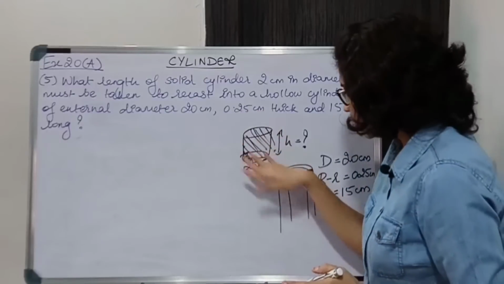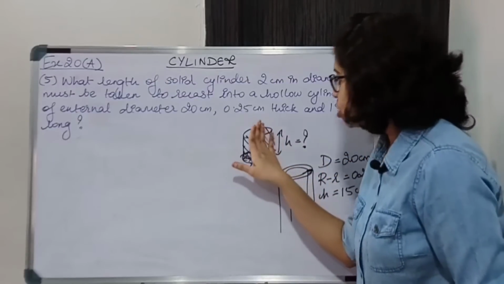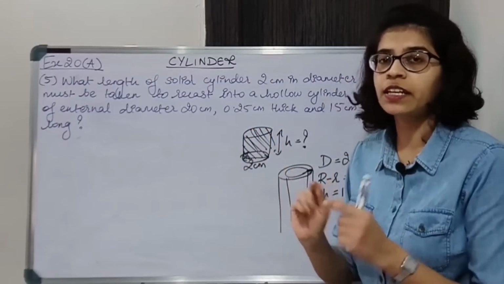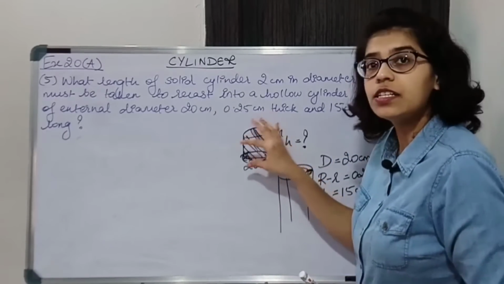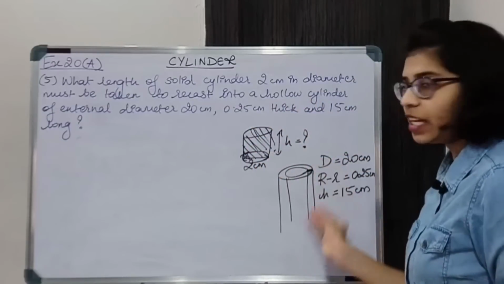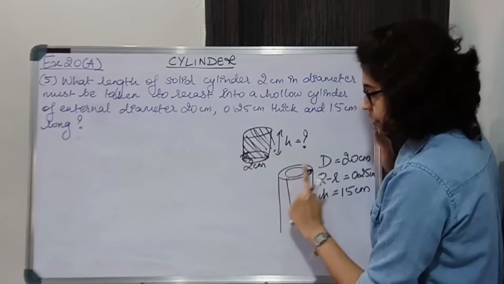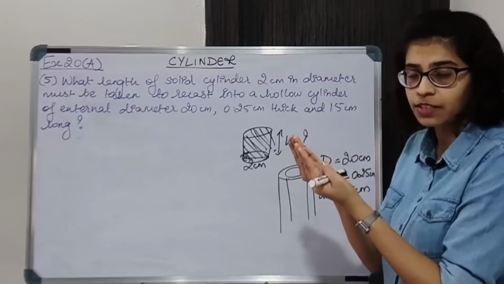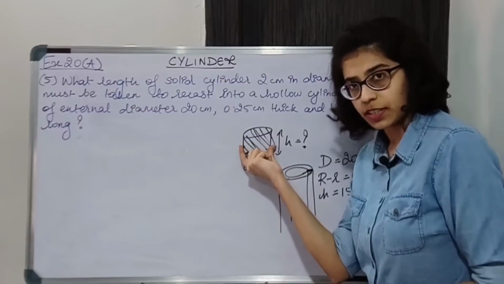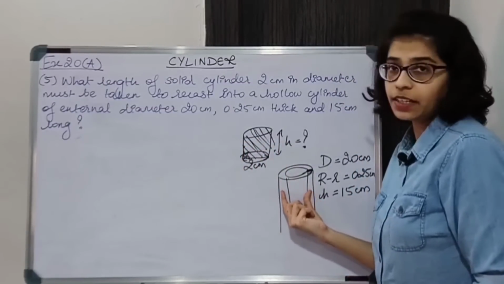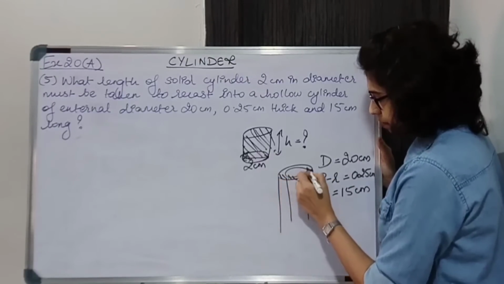So we are melting this whole thing and converting it into hollow cylinder. मतलब this whole volume, ठीक है, not surface area. We are not talking only about the surface. Surface को ही melt करके नहीं कर रहे. We are melting this whole cylinder and recasting it. So volume of this is equal to volume of this ring that is formed. ठीक है, this hollow cylinder that is formed. Volume of the material of hollow cylinder will be equal to volume of this. Okay, so volume of material की बात हो रही है, not volume of this part. Okay, this part will remain empty, only this part is filled.